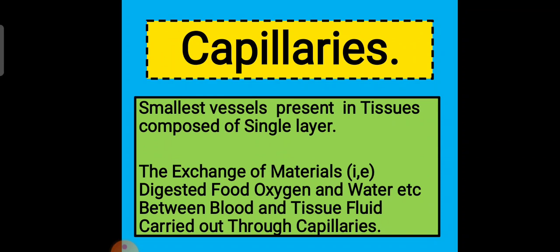What are the capillaries? These are the small vessels present in tissues composed of single layers. They are formed from the arterioles. The exchange of materials in our blood circulatory system, such as digested food, oxygen, water, hormones, nutrients, minerals, occurs between blood and tissue fluid with the help of capillaries. So these capillaries help in exchange of material between arteries and veins.